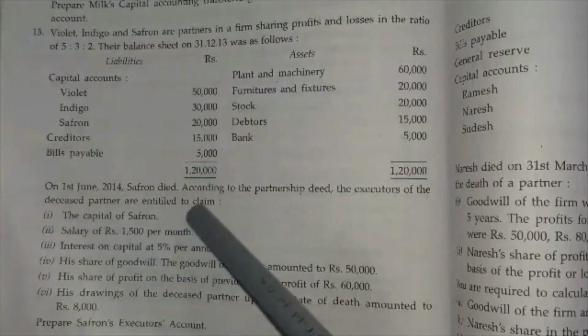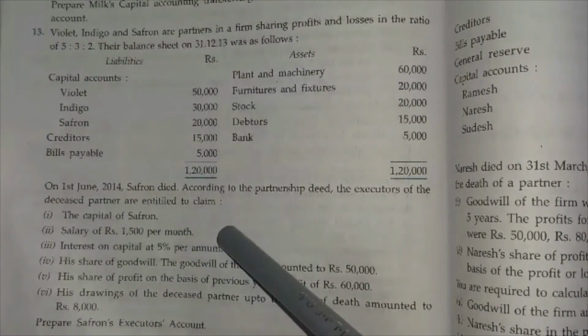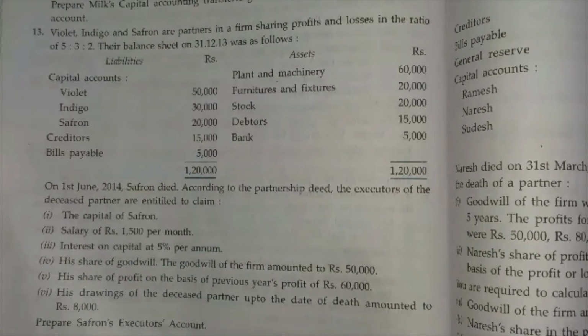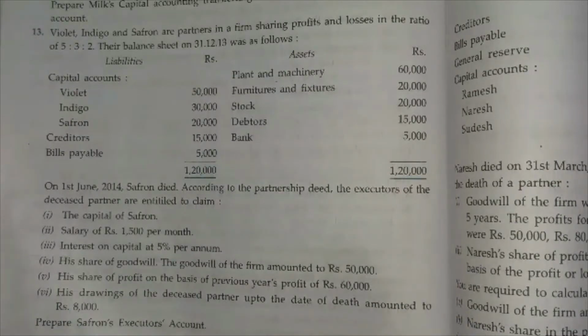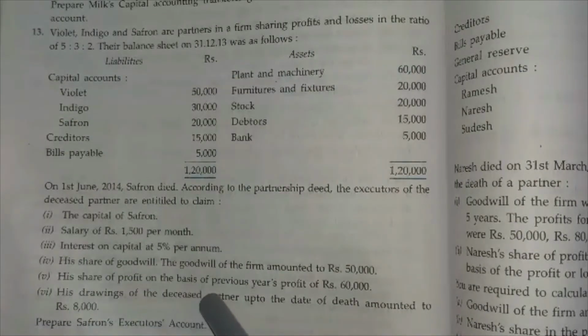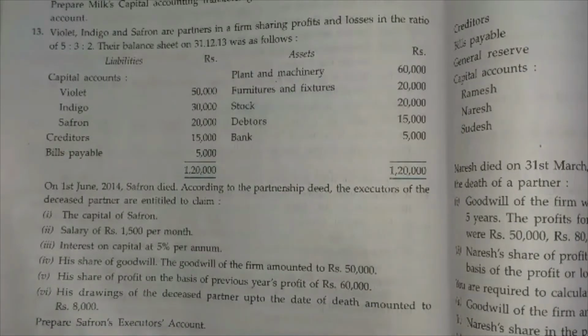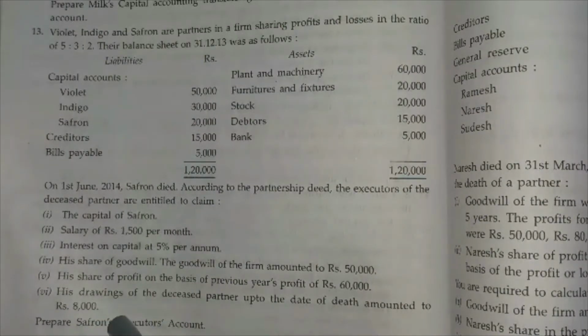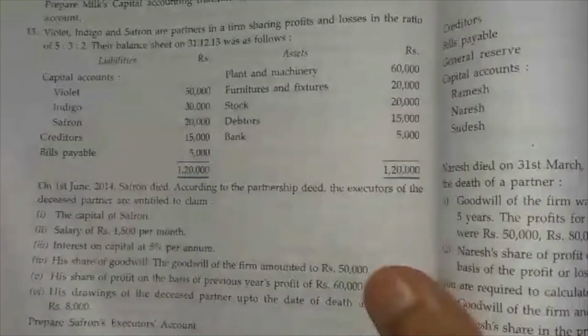Okay. So capital of Saffron should be credited. Salary 1,500 per month credited. Interest on capital is 5% credited. Goodwill should be credited. The amount of goodwill of the firm is 50,000, and the share of profit on the basis of previous year profit is 60,000. Drawings by the deceased person up to the date of death amount to rupees 8,000. Prepare Saffron's executor's account. Let's see the solution.